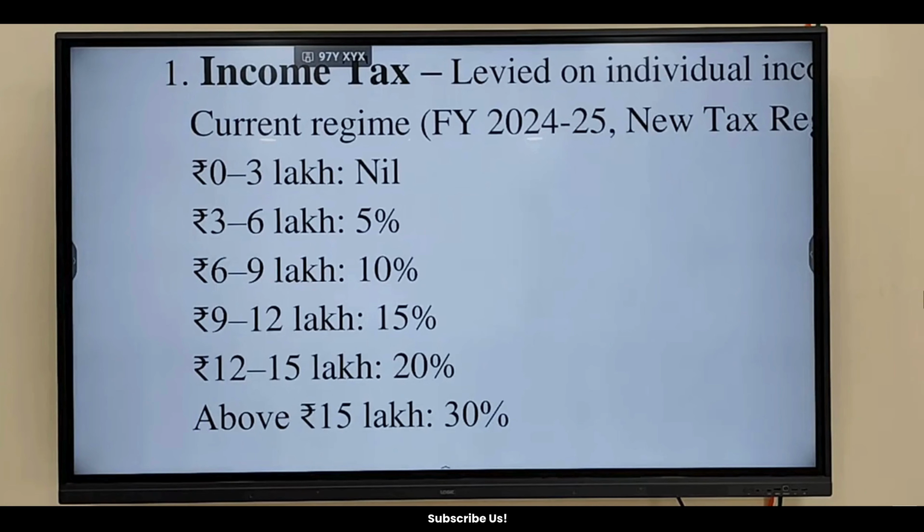If it is stock or mutual fund or zero coupon bond, then it is 15%. Next comes the long-term capital gain. If the assets are sold after 36 months, then the tax will be 20%. And for the zero coupon bond, mutual fund and for the share, it is 10% above 1 lakh of capital gains.